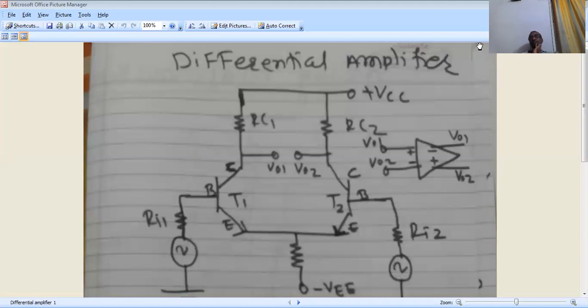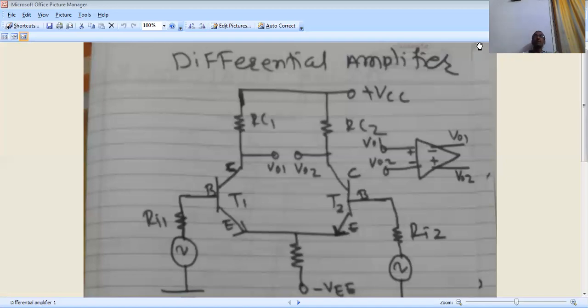Okay. Next, the symbol of this differential amplifier is shown like an operational amplifier having two input voltages, VI1 and VI2.